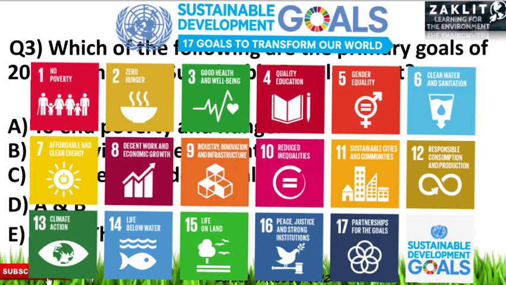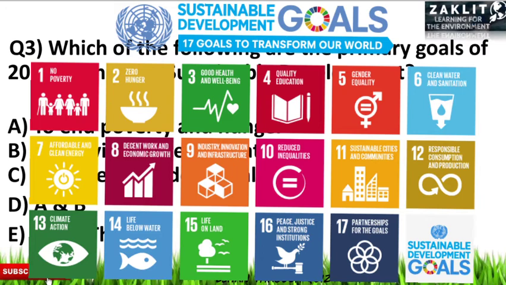There are 17 goals under sustainable development. These are no poverty, zero hunger, good health and well-being, quality education, gender equality, clean water and sanitation, affordable and clean energy, decent work and economic growth, industry, innovation and infrastructure, reduced inequalities, sustainable cities and communities, responsible consumption and production. The 13th one is climate action.